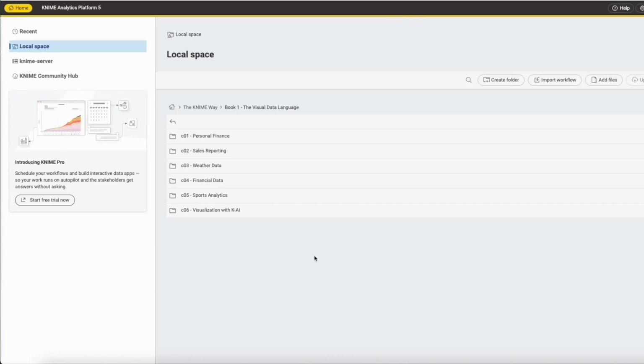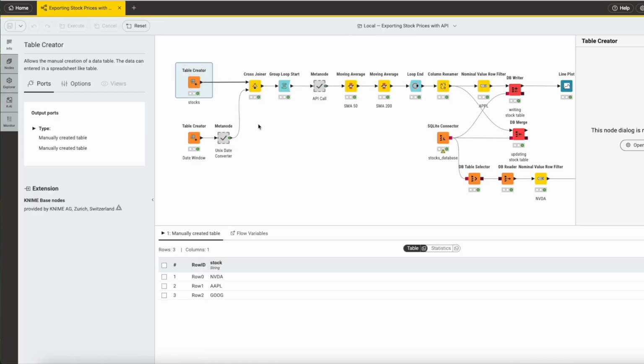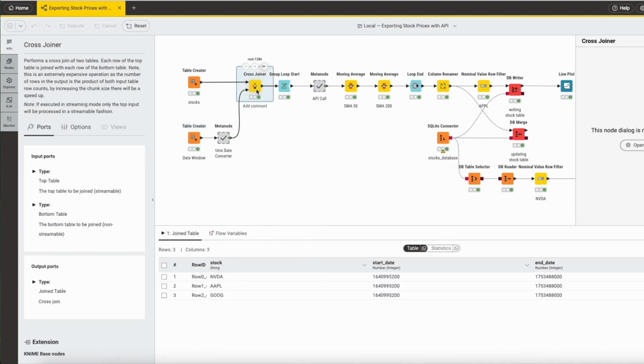In our next example on financial data, we will automatically download current stock prices from the internet and then calculate so-called moving averages as key figures because we want to thoroughly test various trading strategies. Right here, we have the major tech giants NVIDIA, Apple, and Google. And on this other side of the chart, we have all the relevant data spanning from the year 2022 all the way through to 2025.